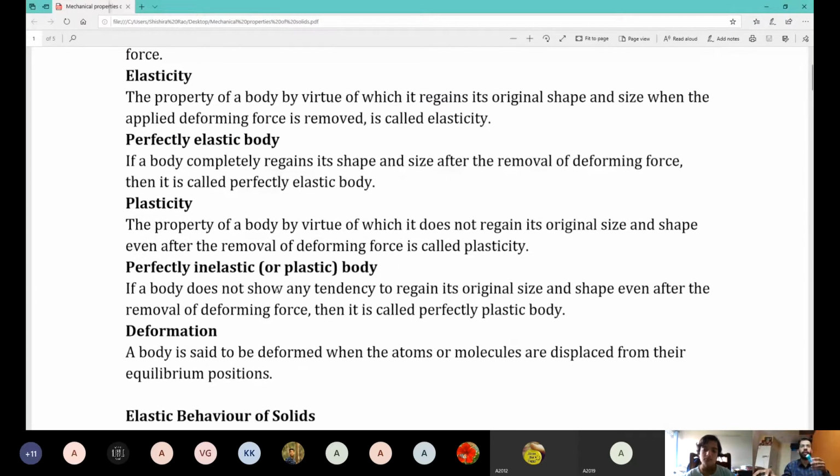The property by virtue of which it does not regain the original shape. Inelastic or plastic, same thing. So you can say elastic, plastic, or if you don't remember plastic, elastic, inelastic.